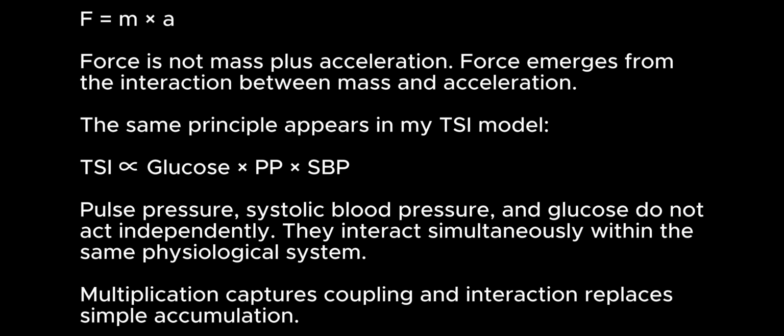The same principle appears in my TSI model. TSI varies as glucose times PP, where PP is pulse pressure. Systolic blood pressure and glucose do not act independently. They interact simultaneously within the same physiological system. Multiplication captures coupling, and interaction replaces simple accumulation.